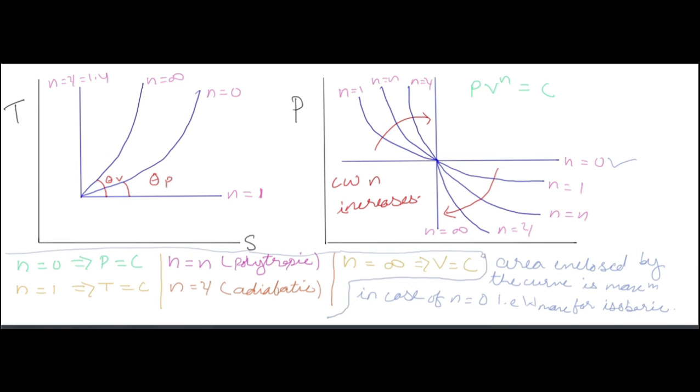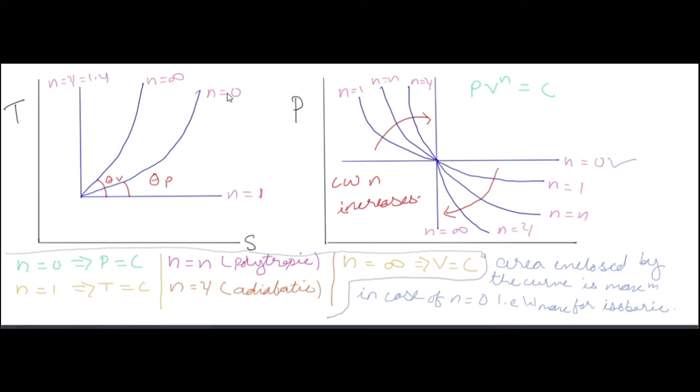So these are the curves. In the TS plane you are seeing that horizontal line corresponds to n is equal to 1. Now n is equal to 1 means temperature is constant. So n is equal to 1 for isothermal, n is equal to 1.4 for adiabatic, n is equal to n for polytropic, as you know. Now n is equal to infinity for constant volume, n is equal to 0 for constant pressure.